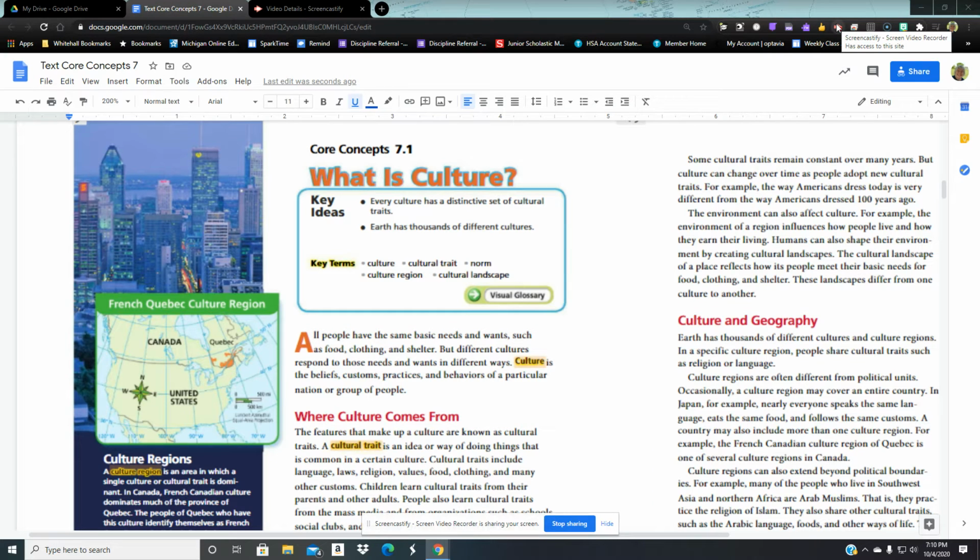This part will answer what is culture. All people have the same basic needs and wants, such as food. We all need clothing. We all need shelter. But different cultures respond to those needs and wants in different ways. We learned a little bit about this with economics. Our economy is part of our culture in the way that we meet our needs. Culture is the beliefs, customs, practices, and behaviors of a particular nation or group of people.